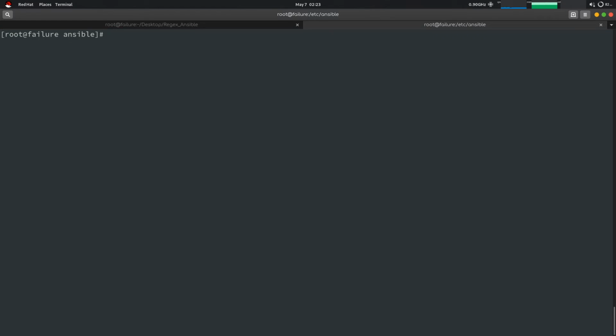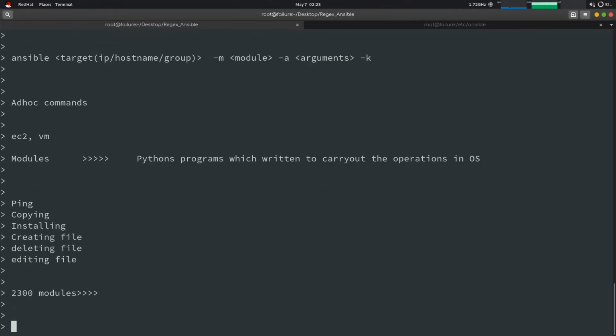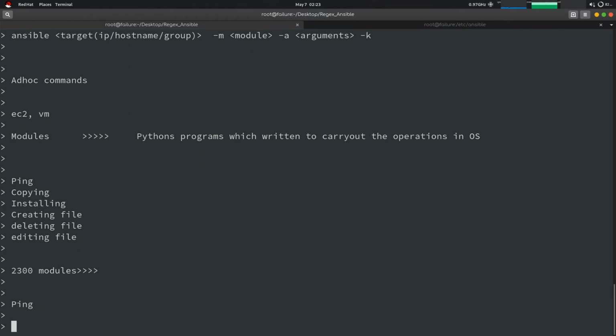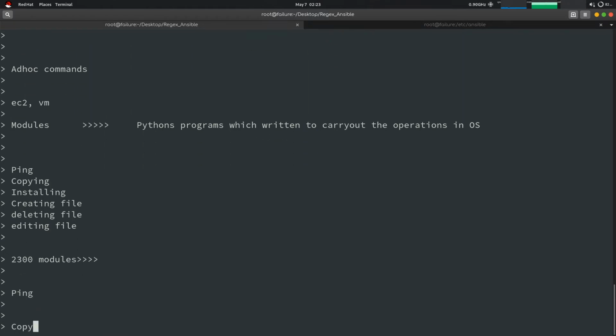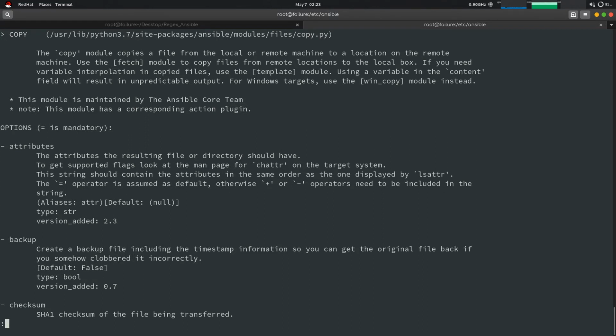Okay. Then we have talked about the ping module. The second module will be copy. So let's do that. ansible-doc copy.